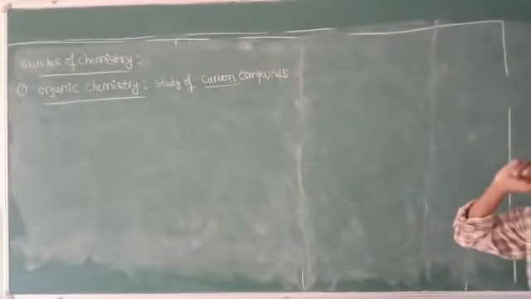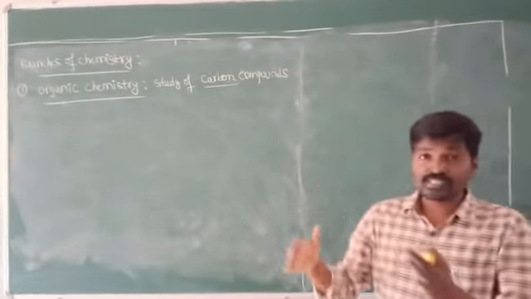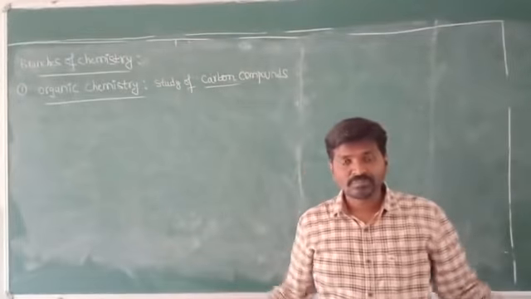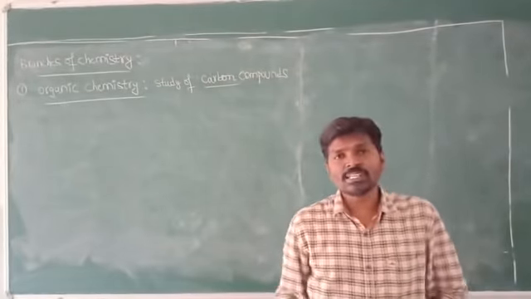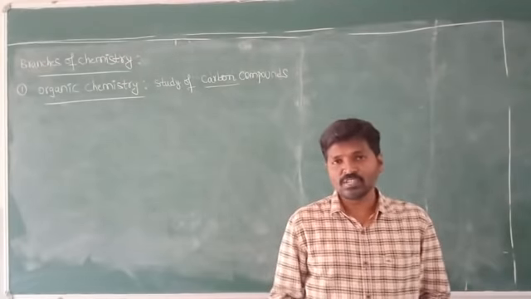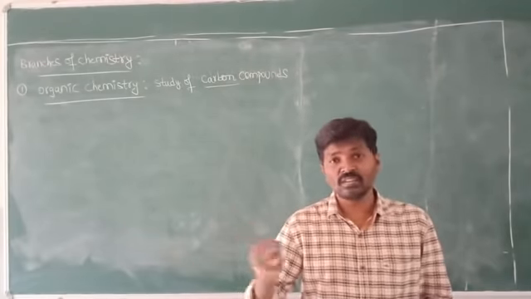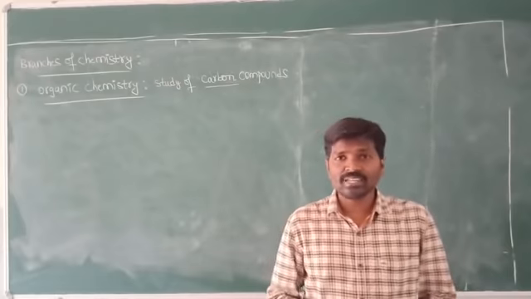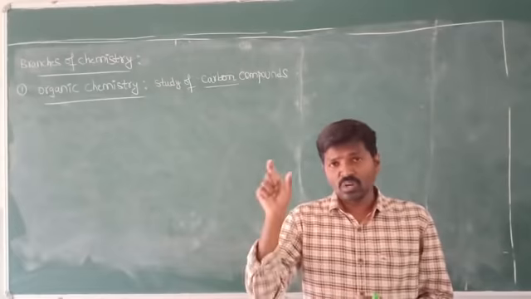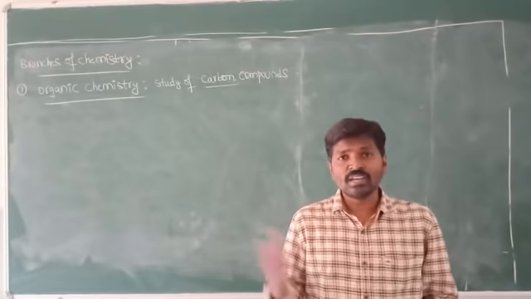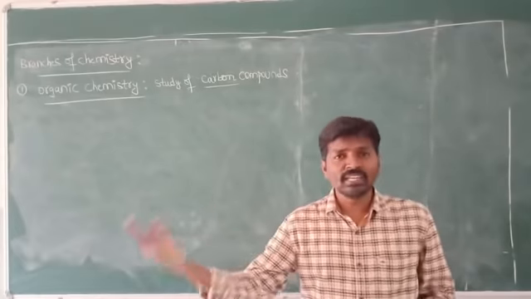Why is this the case? If you take the periodic table, we observe a total of 118 elements. Among those 118 elements, carbon is very important compared to the remaining elements.